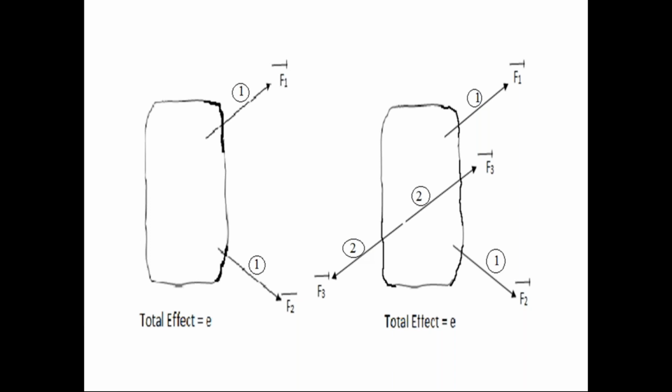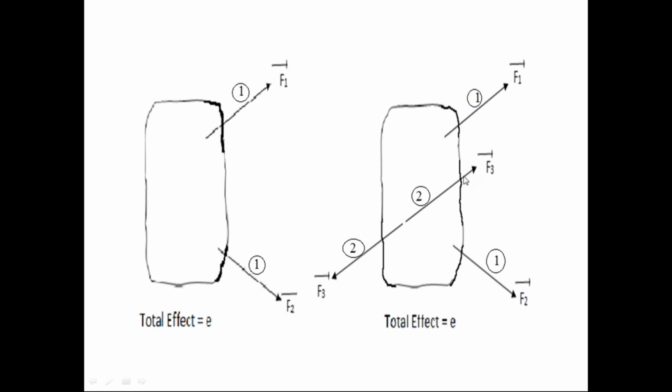So the principle of superposition states that if we apply the force system on the rigid body in the equilibrium condition, that is the second force system, there is no change in the effect on the rigid body.